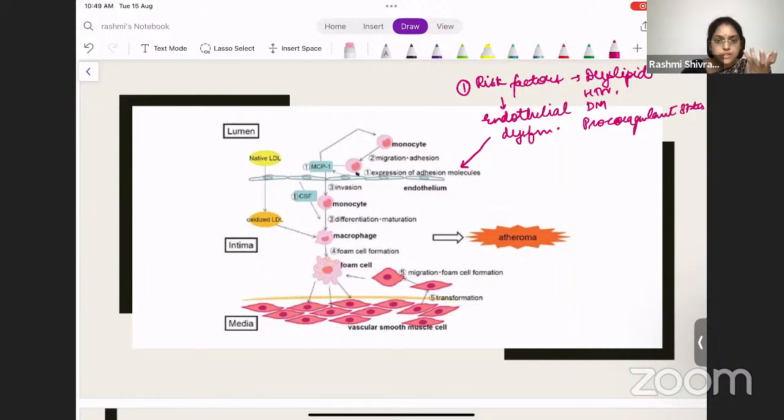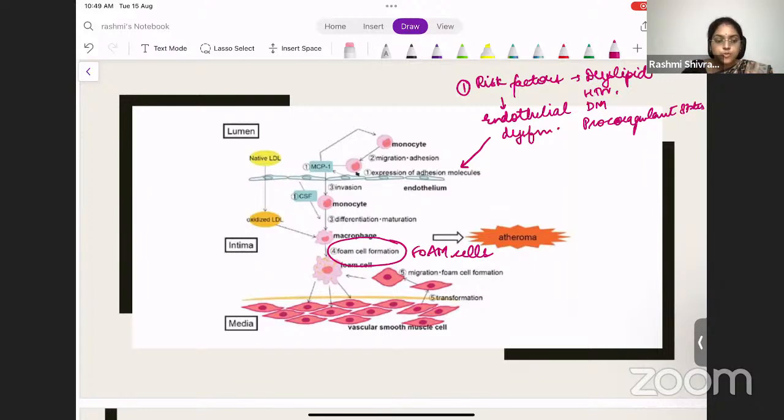There are macrophages inside the vessel, isn't it? These will ingest the lipids and go into the intima media space, the space between the intima and the media. These macrophages will engulf the lipids and form foam cells. How are the foam cells formed? Macrophages engulf the lipids and convert them into foam cells.